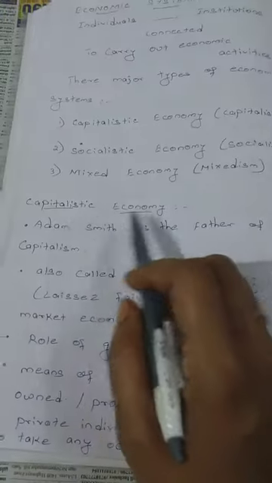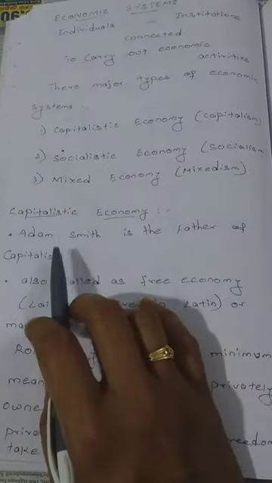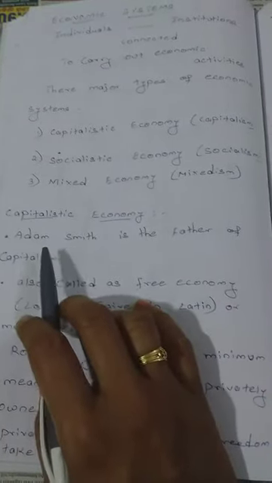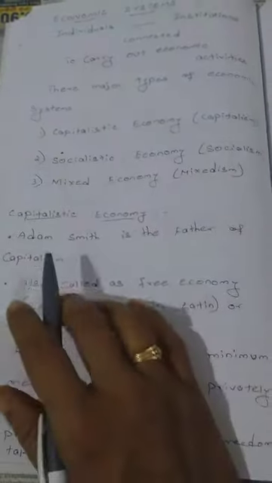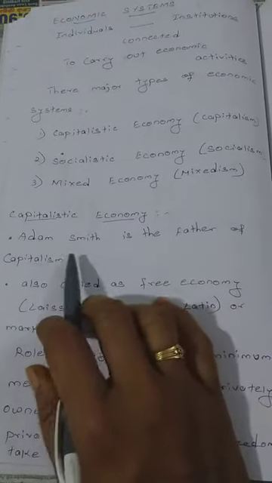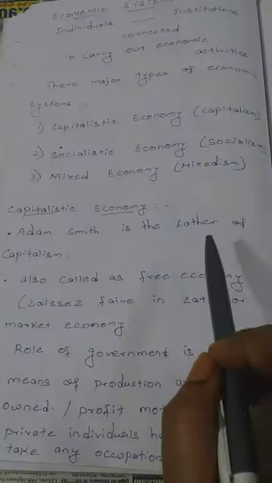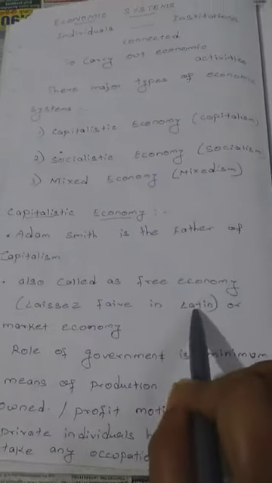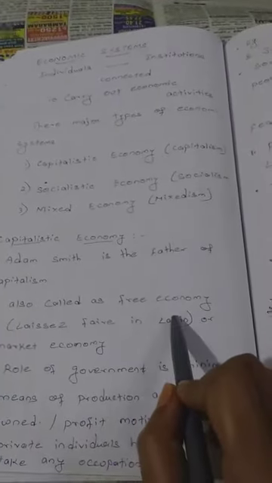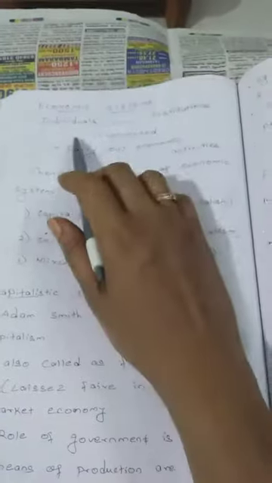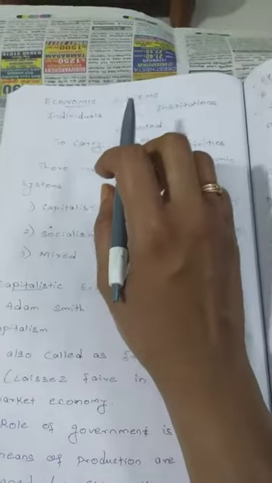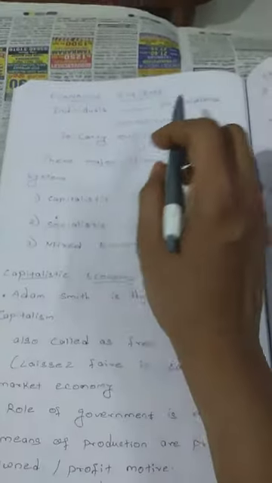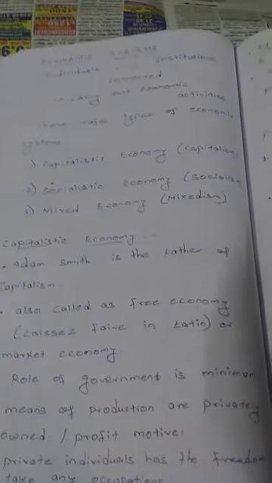So capitalistic economy, the definition is framed by Adam Smith. So that's why he's called as father of capitalism. It is also called as free economy. Why it is said as free economy means the institutions and individuals, they have the right to produce and sell any sort of products.